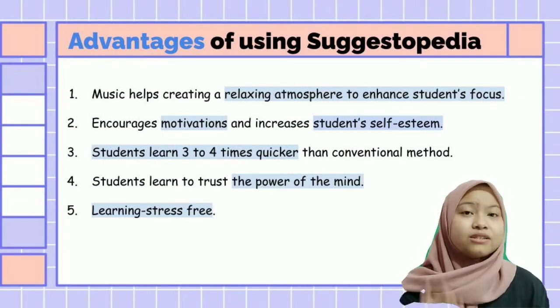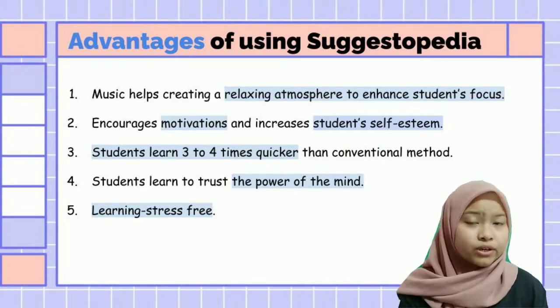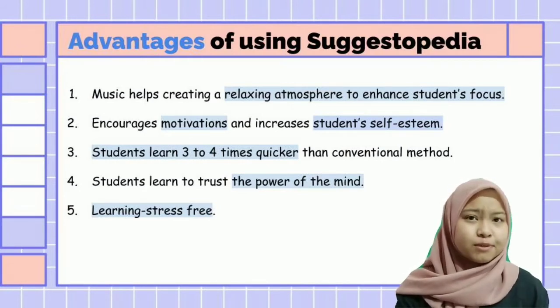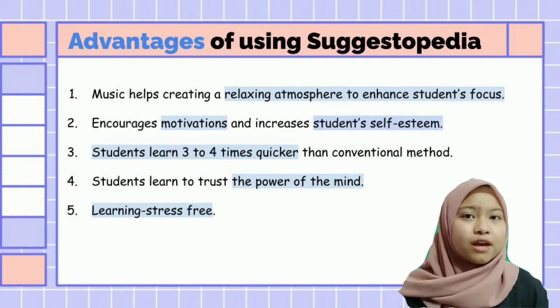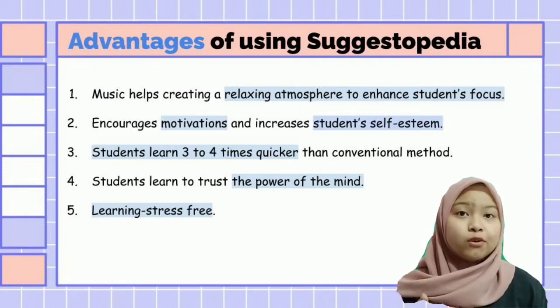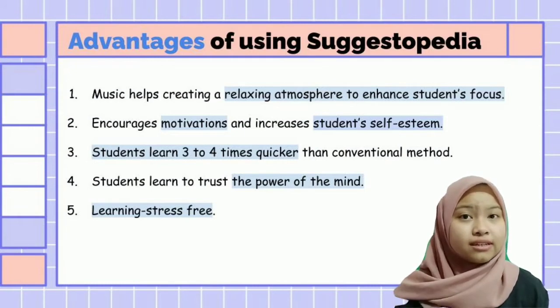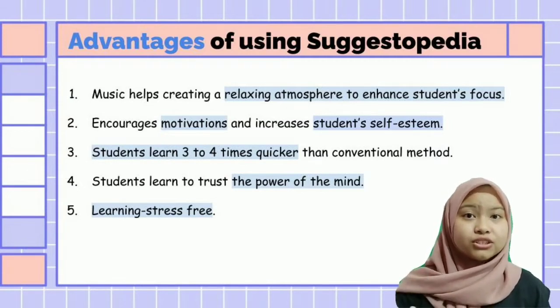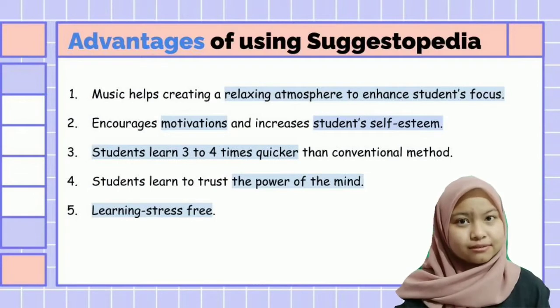Then, students learn 3 to 4 times quicker than with the conventional method. This is because the music helps them to memorize better and they will be enjoying the lesson. When they enjoy the lesson, it is easier for them to receive the information that the teacher gives using the correct rhythm and intonation.